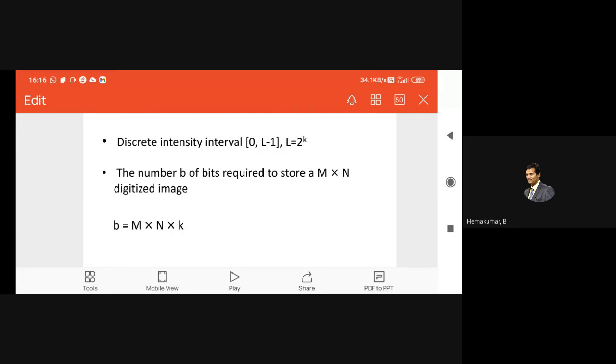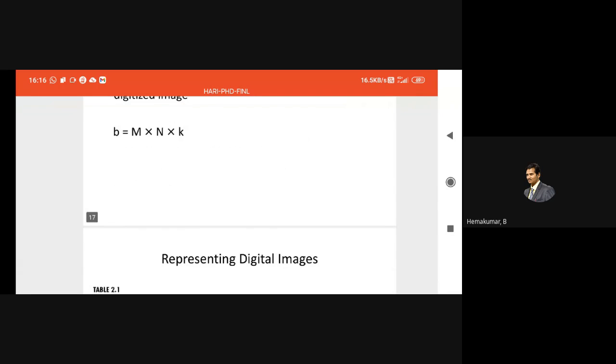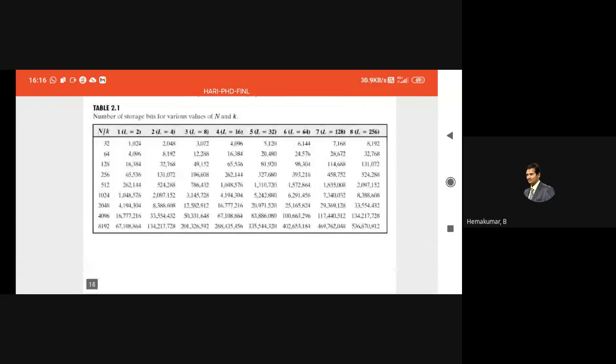The particular array area is m cross n, and each pixel can take values from 0 to 255. This is to assess how much storage is needed for a particular image. So b is equal to m cross n cross k, the amount of values needed.